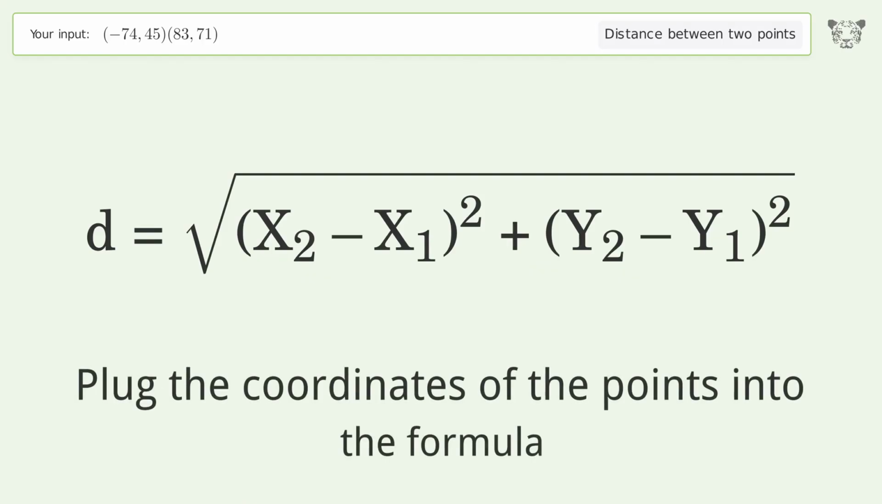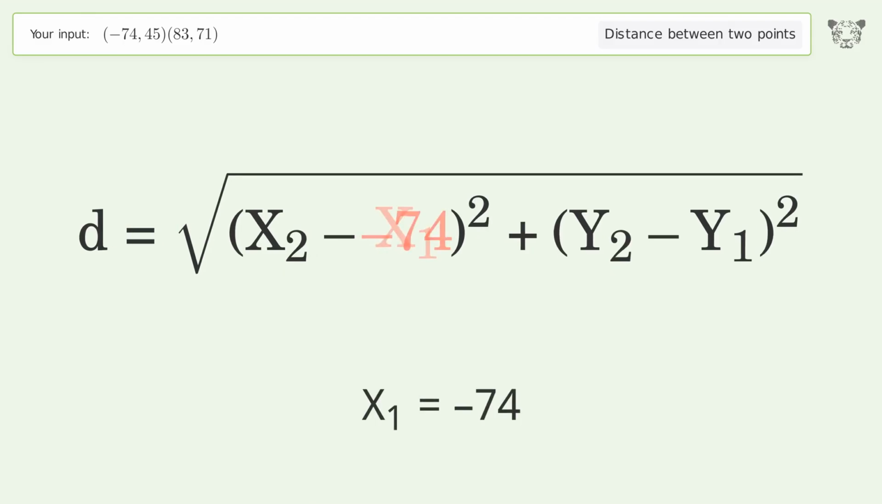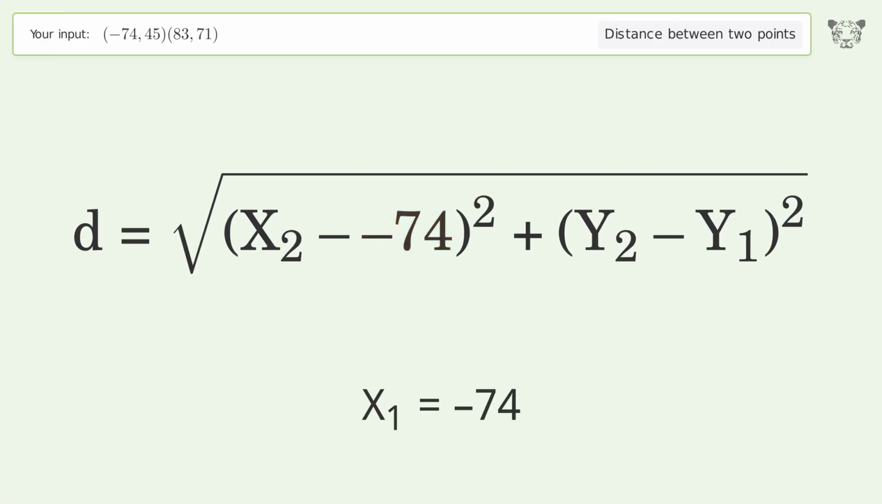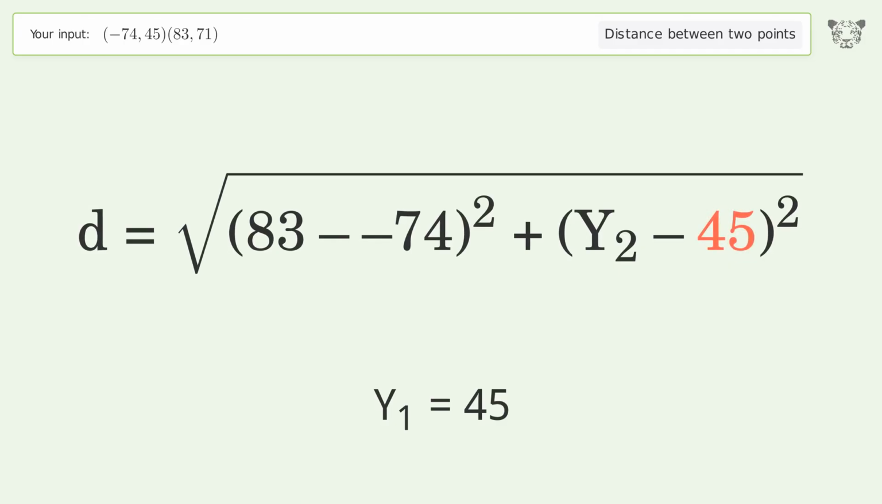Plug the coordinates of the points into the formula. x1 equals -74. x2 equals 83. y1 equals 45. y2 equals 71.